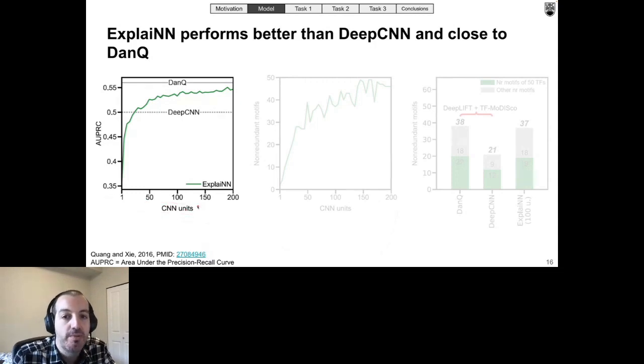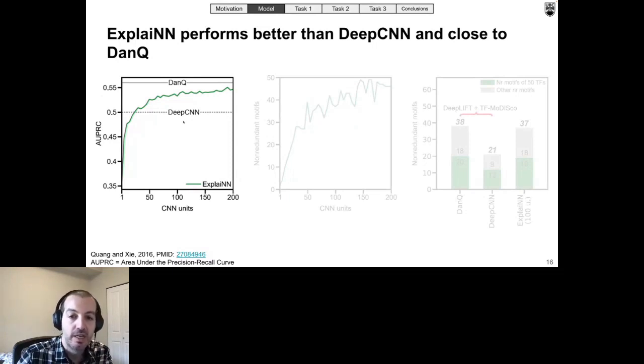As expected, the performance of ExplaiNN, shown in green, increased with the number of units used, as measured by the average area under the precision recall curve. For comparison, we evaluated 2 additional models on the same dataset: a deep convolutional network with 3 convolutional layers and 2 fully connected layers that we call deep CNN, and DanQ, which is a hybrid deep learning model with convolutional and recurrent layers. Both of these models have more trainable parameters than ExplaiNN, making them more complex.